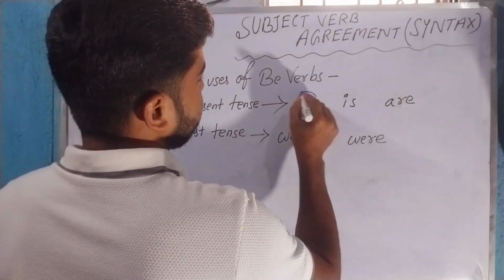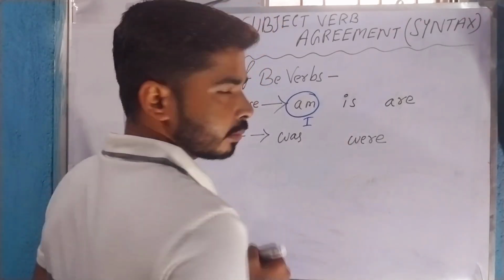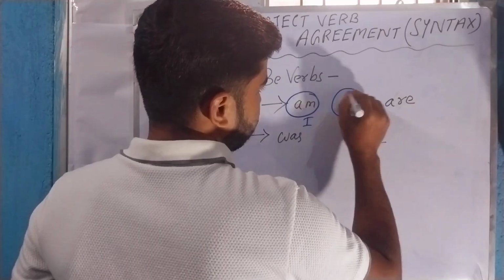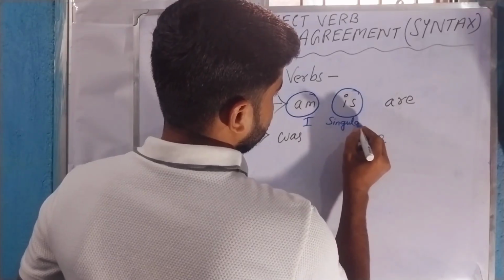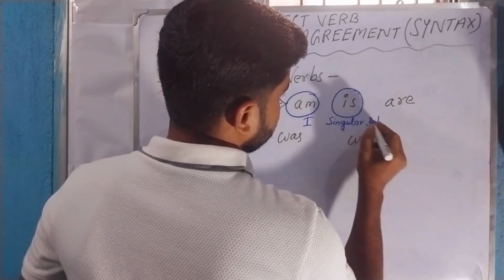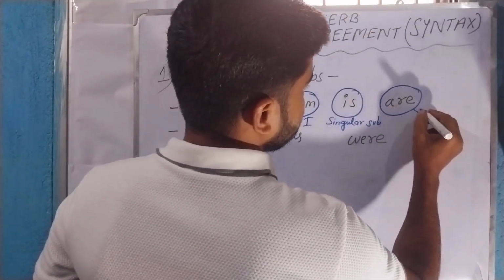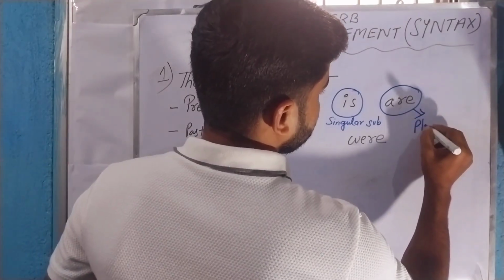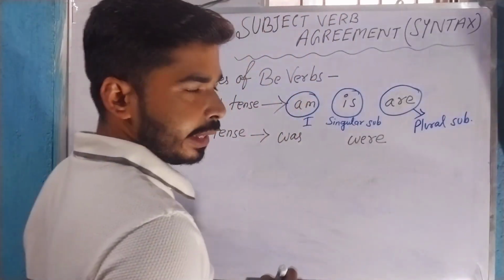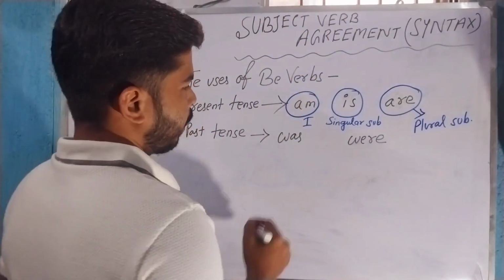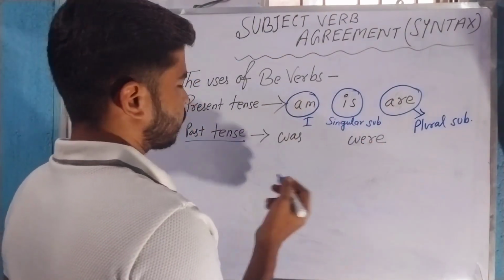Simply, am is used with the subject I, is is used with singular subject, and are is used with plural subject, in case of present tense.